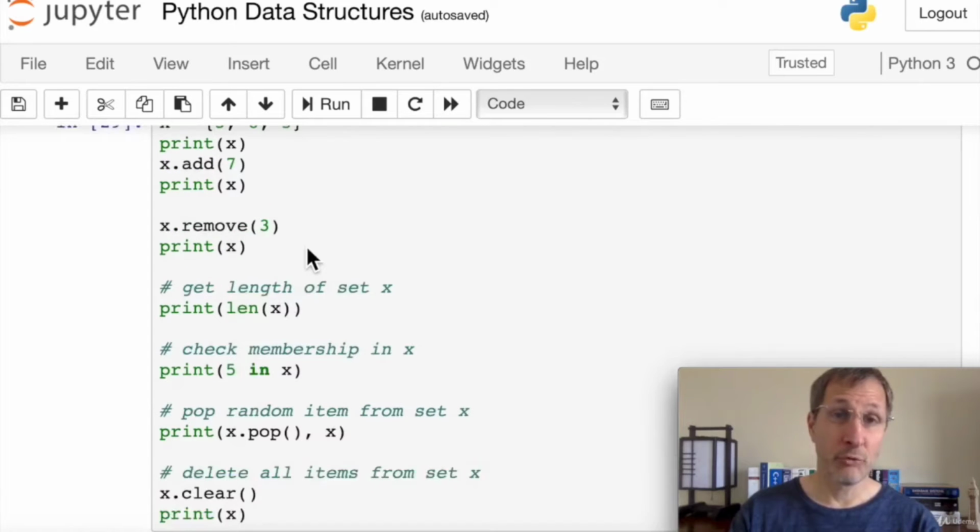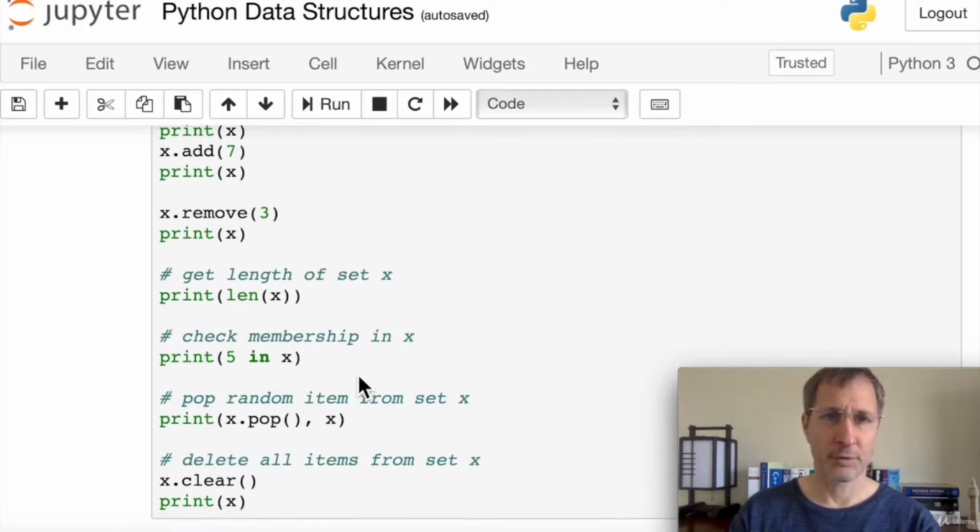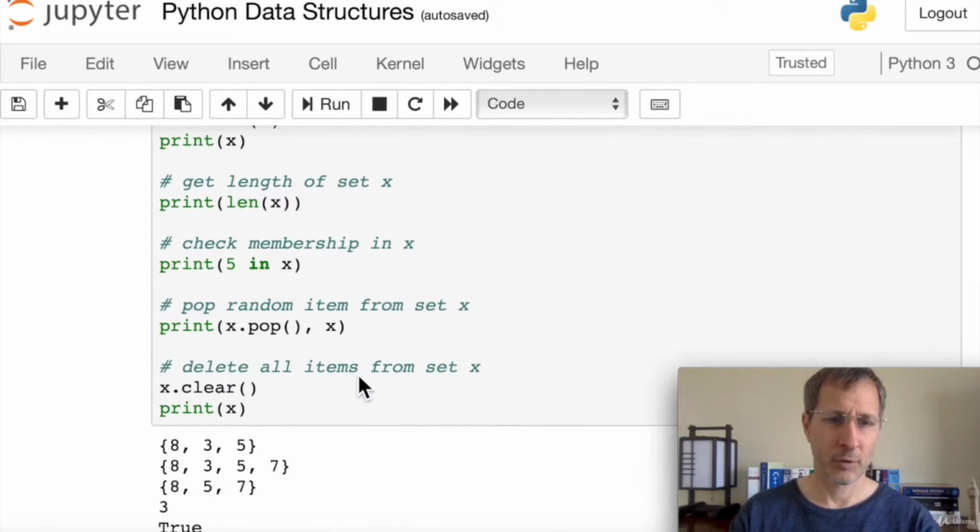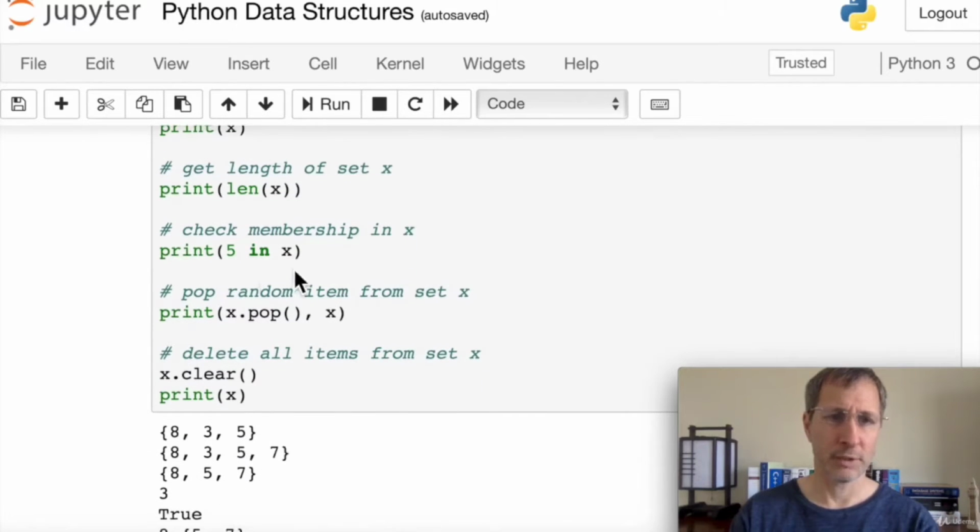So add and remove both work for sets, and then if you want to get the length of a set, you just use len. Checking membership, we use in or not in. So if we want to check if 5 is in the set, we just do 5 in x or 5 not in x. And that's going to give us a Boolean return. Here we can see we got true for 5 in x.